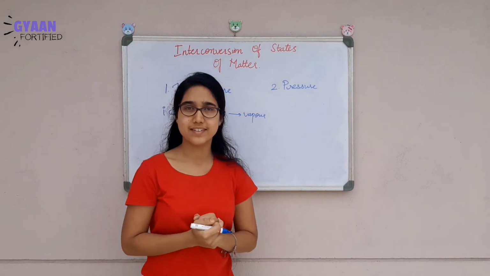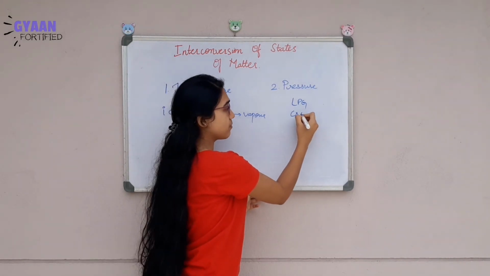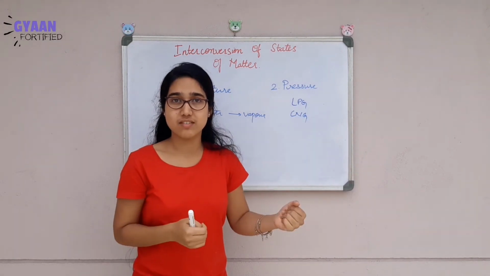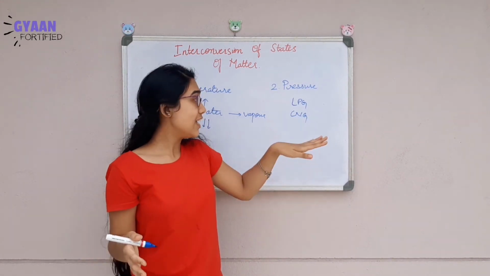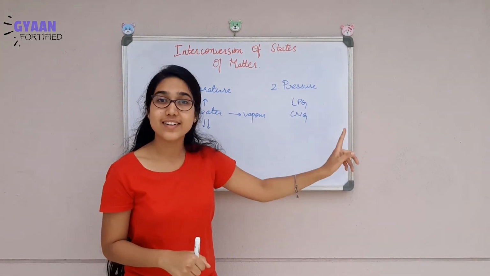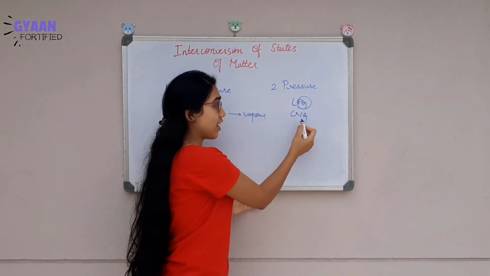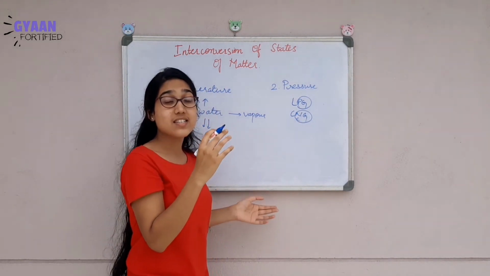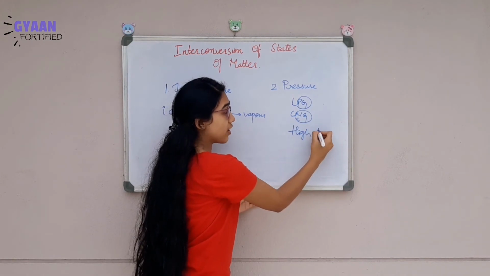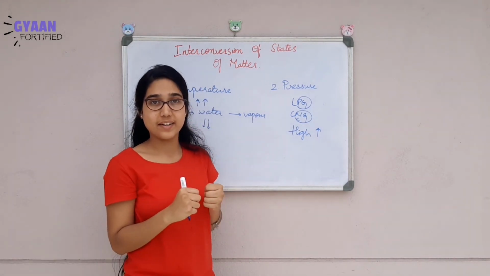What about pressure then? Have you heard of LPG or CNG? LPG is what we use in the kitchen, liquefied petroleum gas. CNG is used as fuel in vehicles, compressed natural gas. See, the word itself tells you. Petroleum gas and natural gas, it is being compressed. Means a high amount of pressure is applied on the gas so that it gets liquefied.